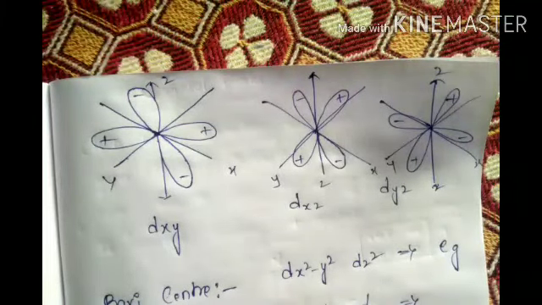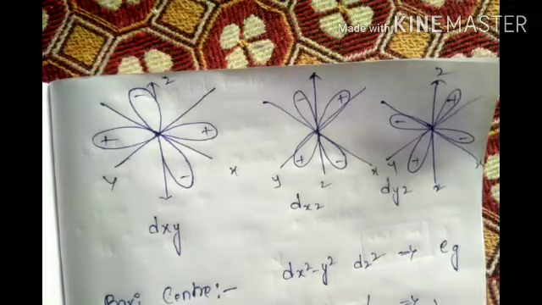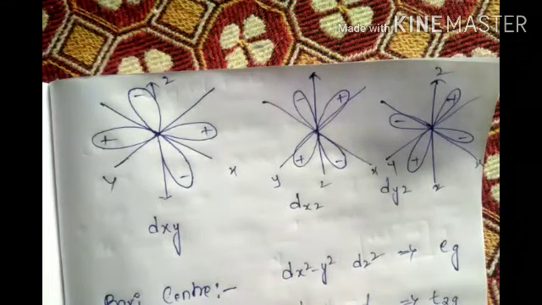The full form of EG is not needed. It is not that important. Okay, EG. Now T2G. These 3 come under T2G, and these 2 come under EG.